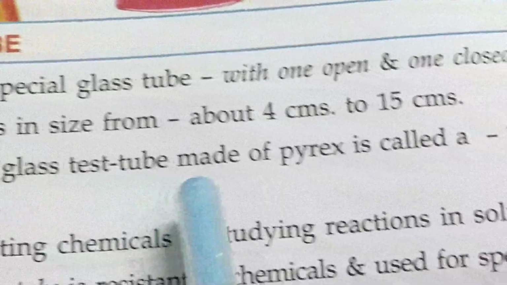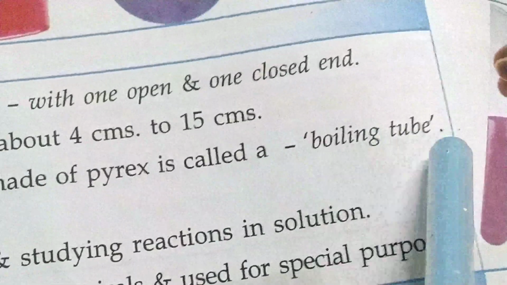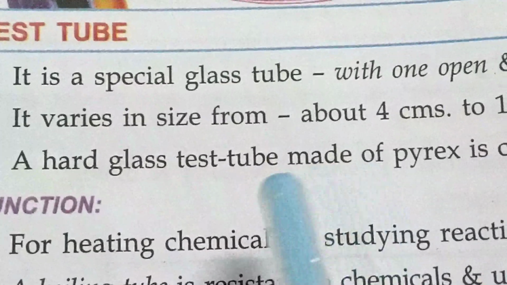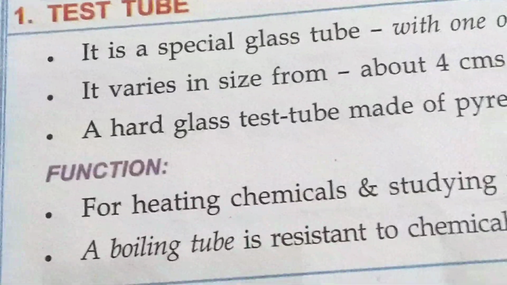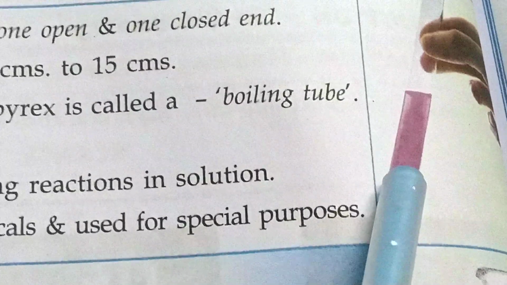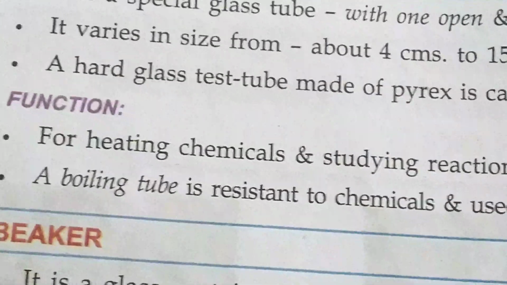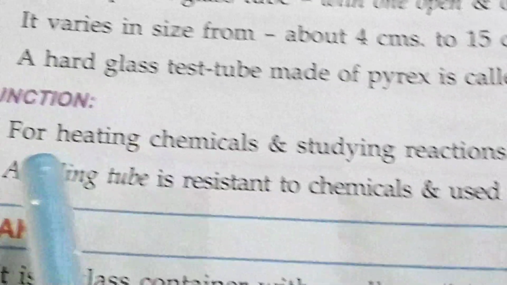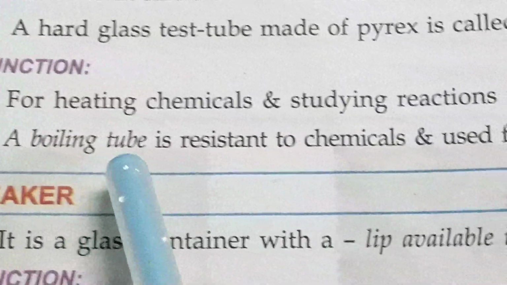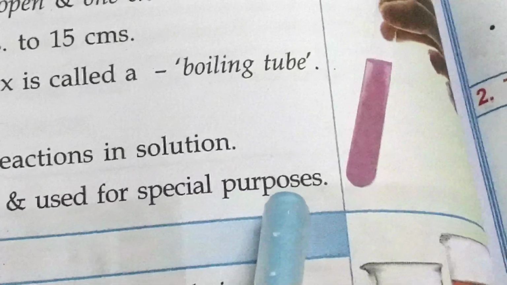A hard glass test tube made of Pyrex is called a boiling tube. So, students, underline this. What is a boiling tube? A boiling tube is basically a hard glass tube made of Pyrex. Function: for heating chemicals and studying reactions in solution. So why do we use a test tube in a chemical laboratory? Basically, test tubes are used for heating chemicals and studying reactions. A boiling tube is resistant to chemicals and used for special purposes.